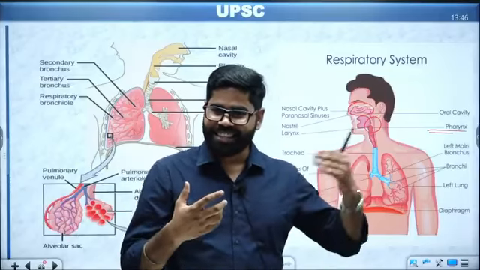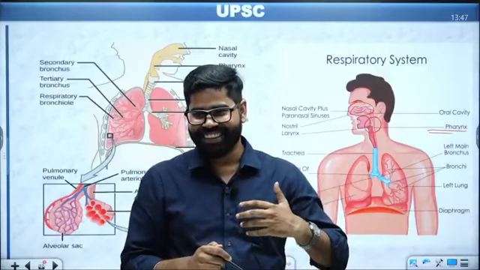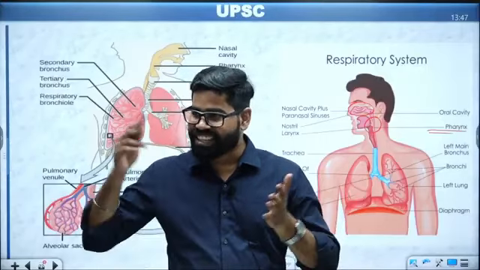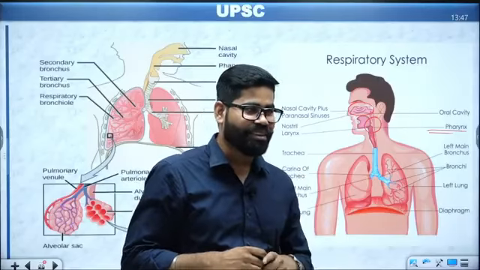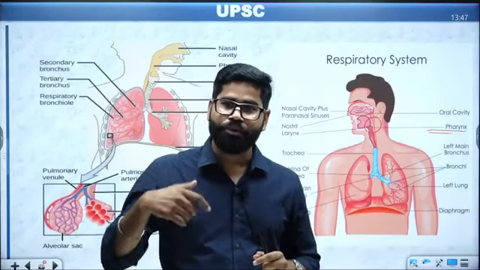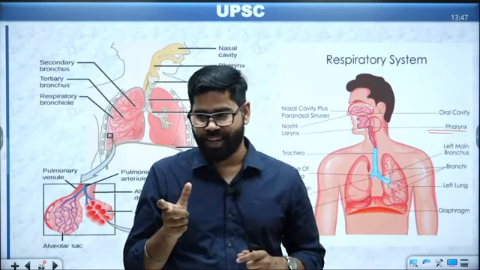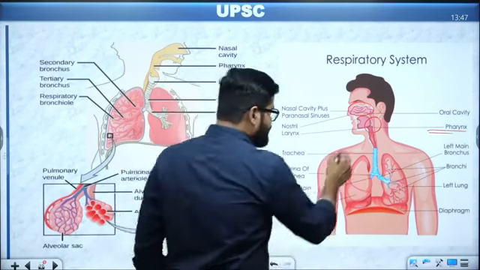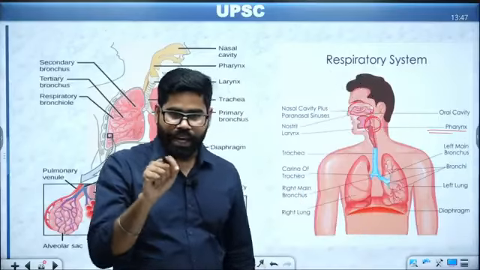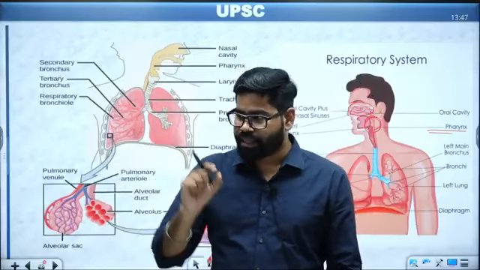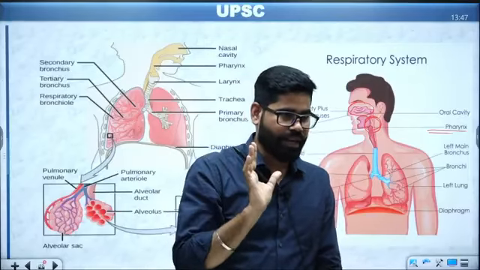So you also have a very efficient sound system inside yourself. You can generate different types of voices as per your capability. Some can generate different sounds. Some can generate only one or two different types of sound. It is all because of how you are controlling your mind and how you are training your larynx. So this is one part. This common portion is the pharynx, and below that we have the larynx. Between trachea and pharynx, we have the larynx.